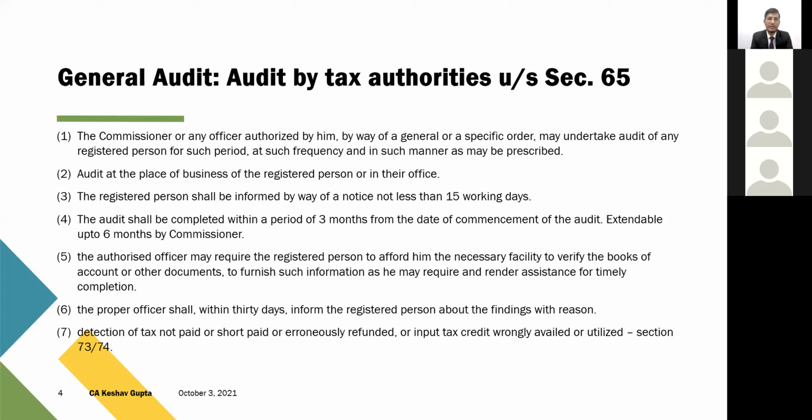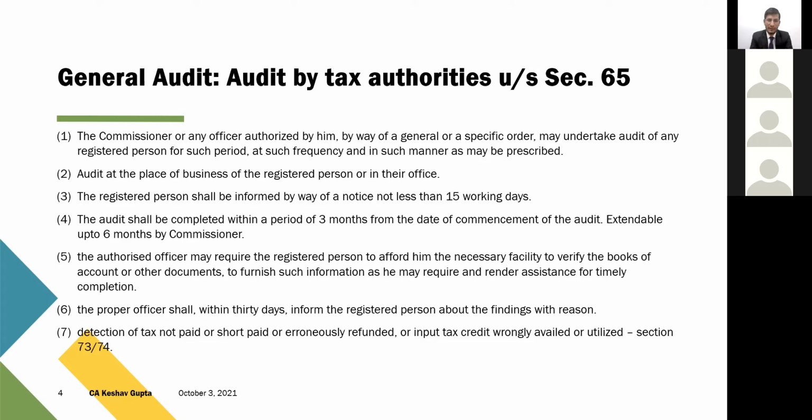So in a way, the onus of cooperating with the departmental auditor has been shifted to the auditee also, because it's a dual relationship. It cannot be a one-way thing. The auditee is supposed to cooperate with the authorized officer in full fashion, and provide him necessary facilities so that he can complete the audit in a timely manner.